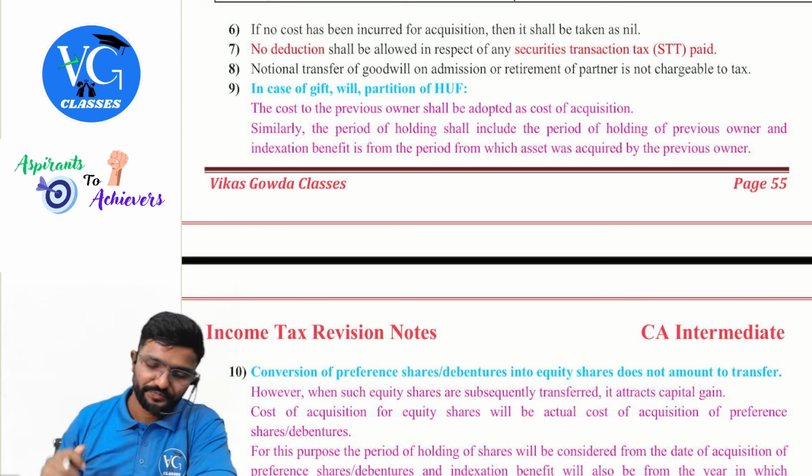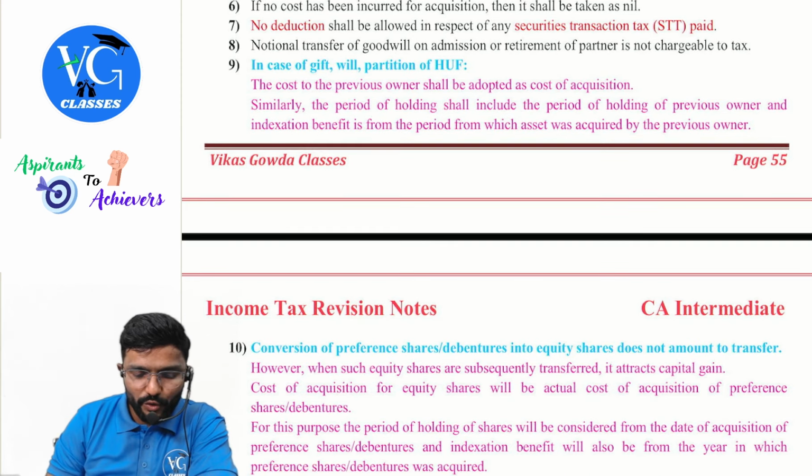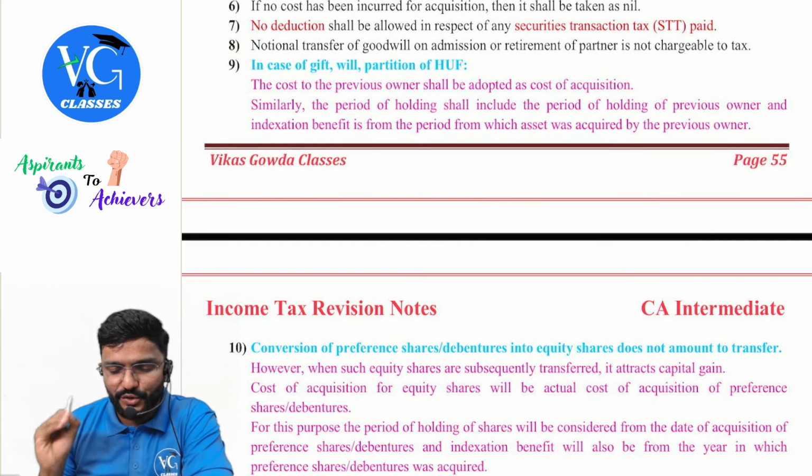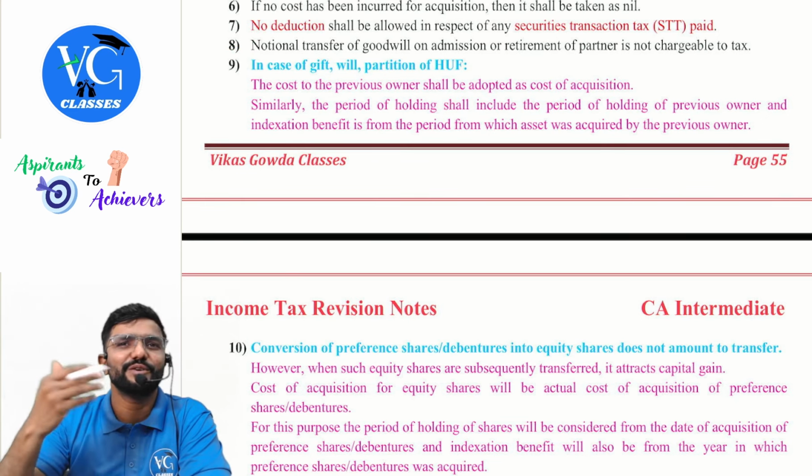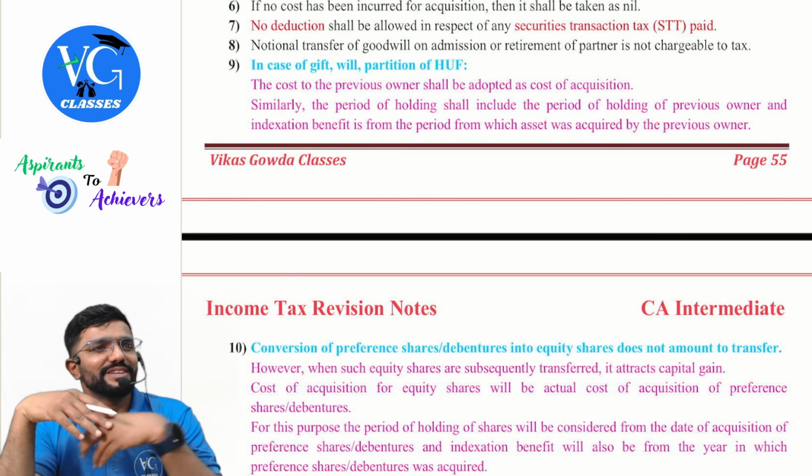Then, notional transfer of goodwill on admission or retirement of a partner is not chargeable to tax, because you would have learnt in your accounts that at the time of admission, retirement, death and so on, we make a lot of adjustments for goodwill. Sir, is it considered a transfer? Is it liable for capital gains? No. Next, in case of gift, partition and so on, I have already explained this, guys. Conversion of preference shares or debentures into equity shares: I have already explained it along with the example.